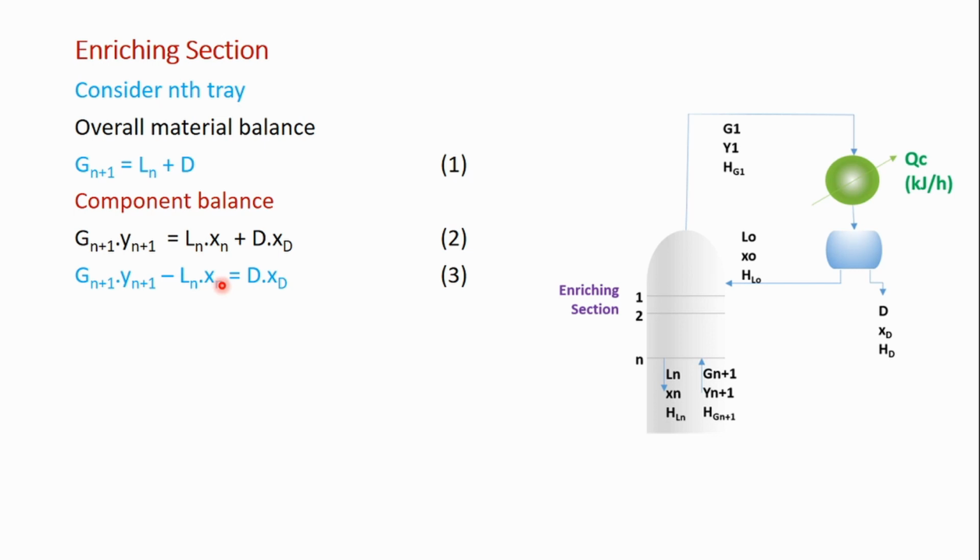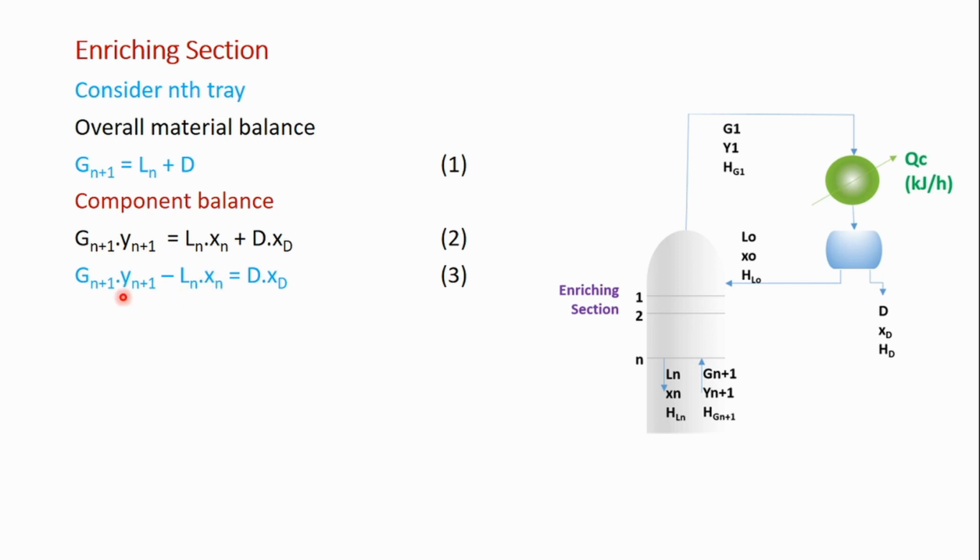And this is the component A flow rate which is recovered as the distillate product, right? So this difference is the net flow of component A up, or net flow of the more volatile component going up.